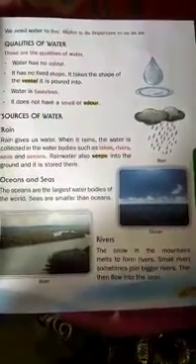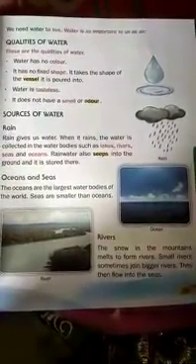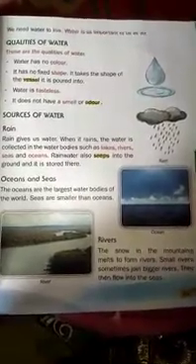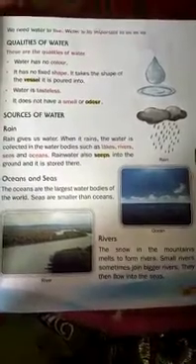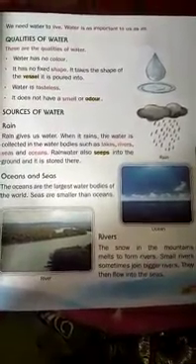Next one is river. Another source of water is river. The snow in the mountains melts to form a river. Small rivers sometimes join bigger rivers and then they flow into the seas.